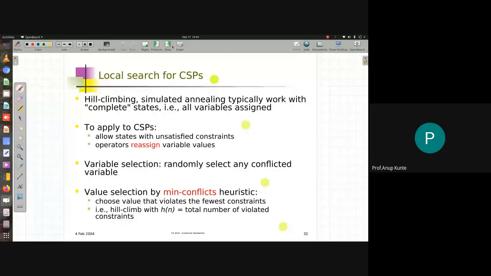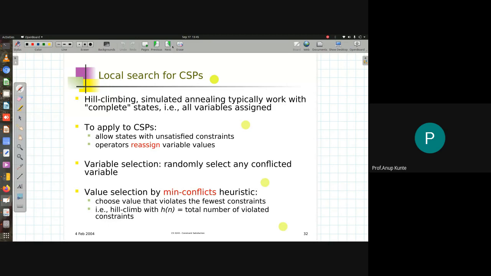So yes, they can be applied to a local search algorithm, but then the formulation of the problem should not be the way in which we had formulated it when we used the informed or uninformed strategies. With uninformed or informed strategies, we actually said that the CSPs would start with 0 assignments, that is, an empty assignment, and we move towards a complete assignment. That is how we organize the problem, and we decide the operators as well as the transition functions, the successor function, in a specific manner. But that will not be useful when you use a local search algorithm.